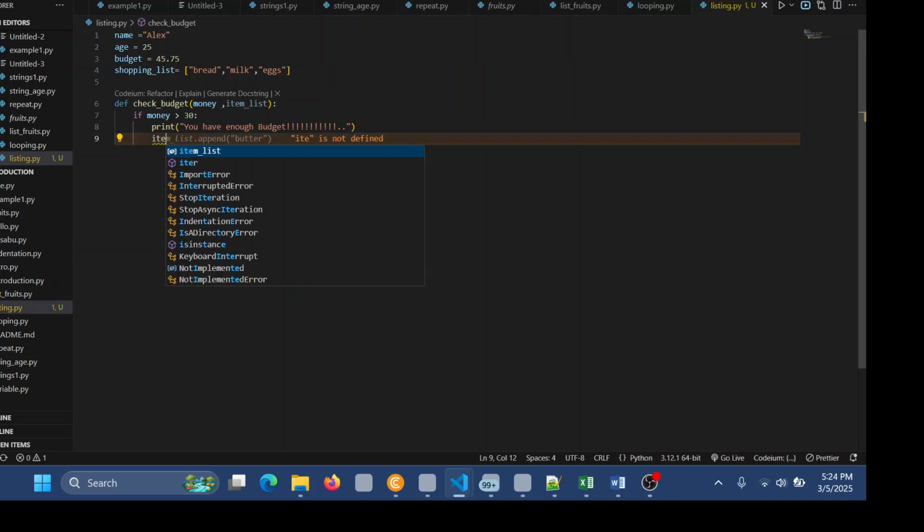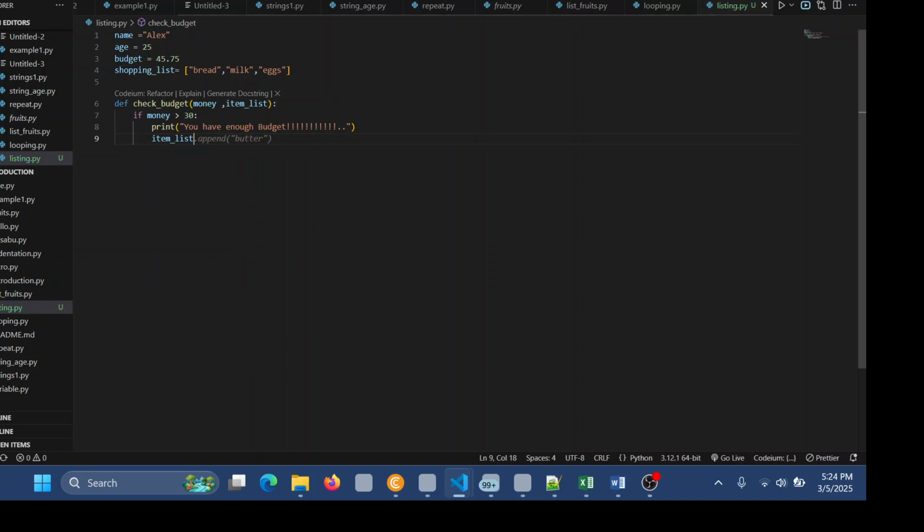Item list dot append. The word append simply means adding. I'll add another item that was not in our list up there. The item that you're going to add today, I'll call it juice. Because people use a lot of water. Then I'll use else.